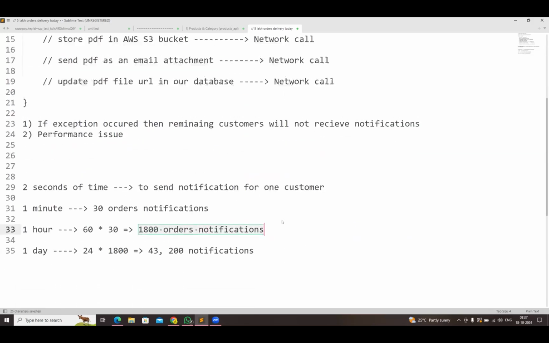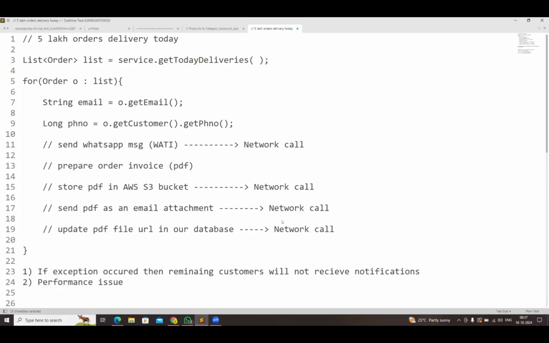I want 1 lakh orders to be processed per hour. A lot of difference in the performance. Guys, are you able to understand what the problem is and what solution I am expecting from you?